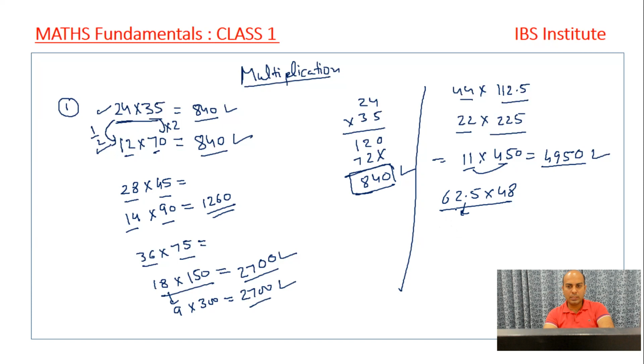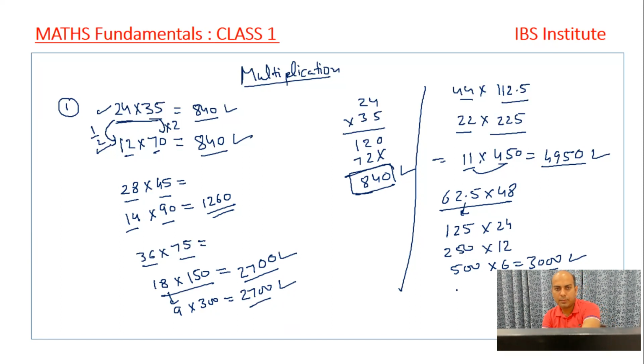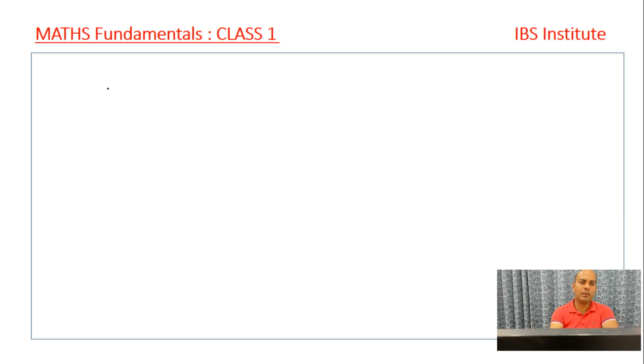So what we do, we double this number 62.5. If it is double, it will become 125, and half of this will be 24. We apply it again, it is 250 into 12, right? If we can apply 25 into 12, 300, I know that the question will become easy. Otherwise, we can apply it again, it's 500 into 6. The answer will come out to be 3000, right? So questions are going to become very easy once we apply this concept, right? And this is one of the most common concepts you can apply while making the calculation, right? I'm going to take up a few more examples, right?